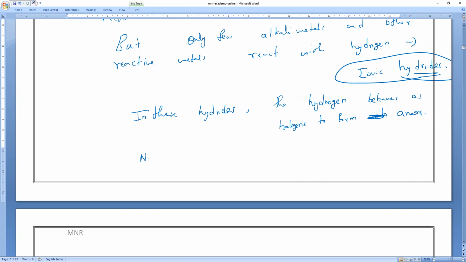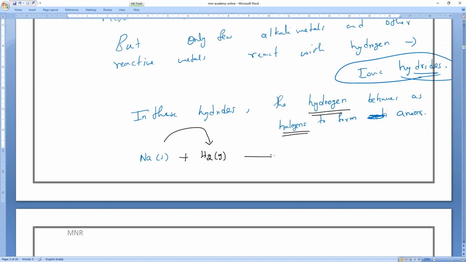For example, sodium. Sodium is an alkali metal, will you agree with me? It will react with hydrogen gas. In this case, hydrogen is acting like a metal or like a halogen?